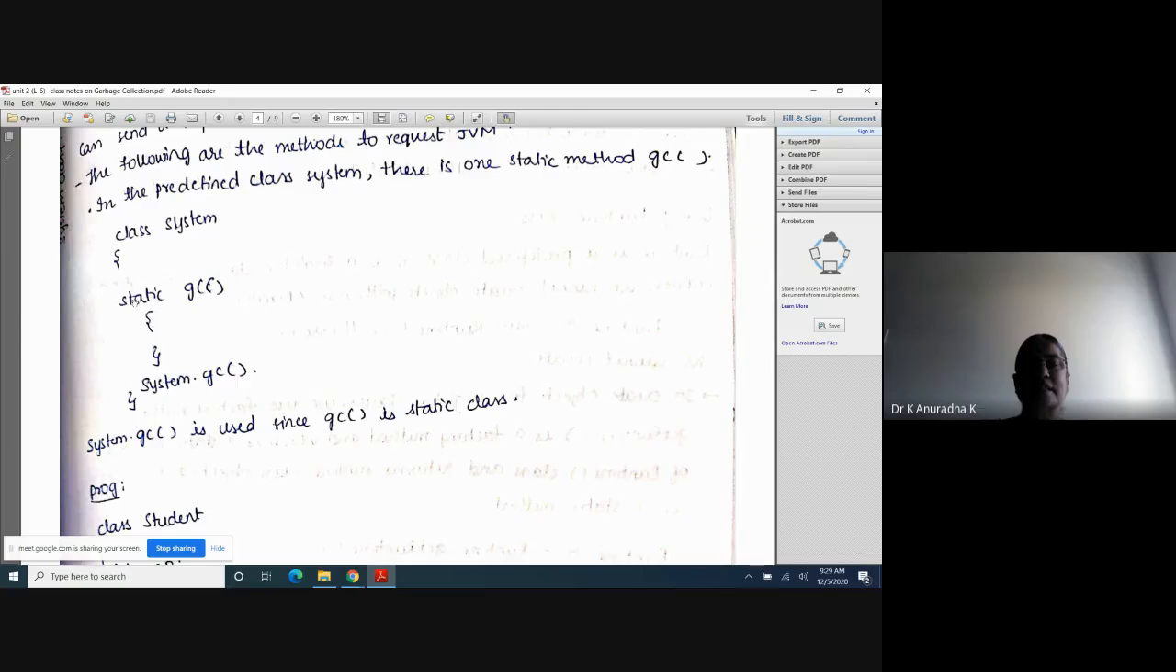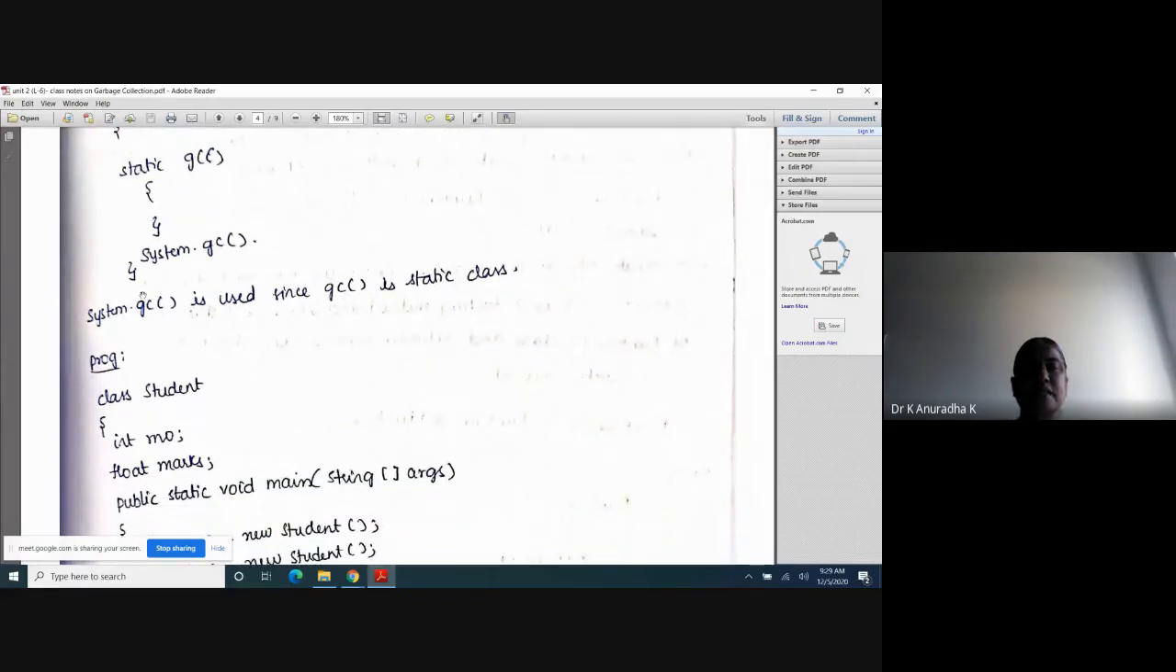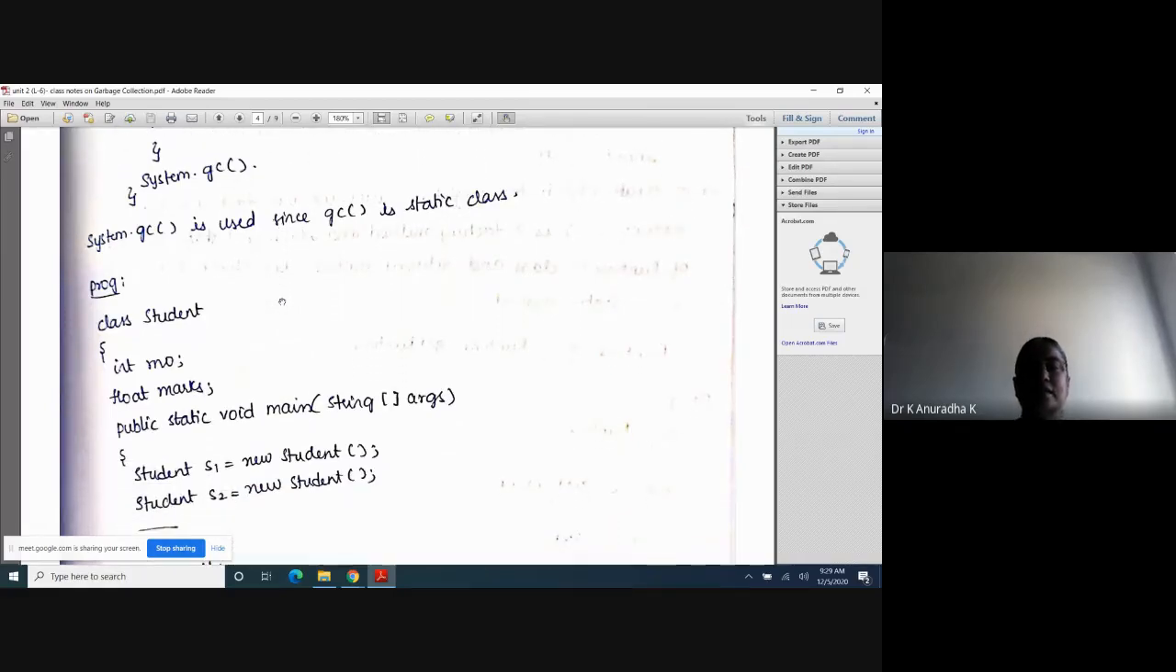Because it is a static method, we can use class name dot method name. That's why System.gc, because it is a static method. So in our class we can use System.gc to access the gc method of the System class. That's why System.gc is used, since gc is a static method.